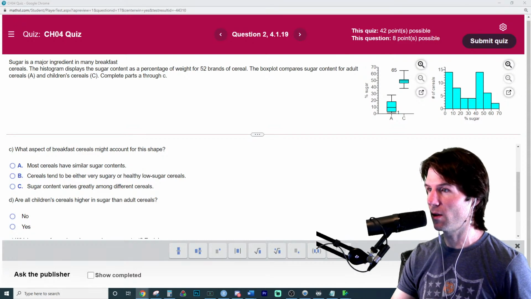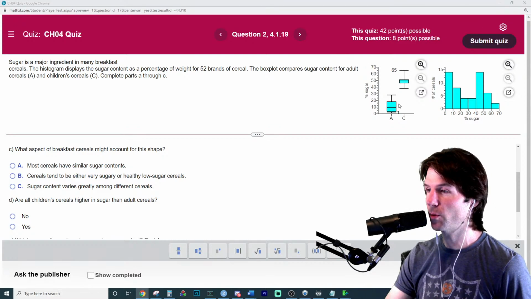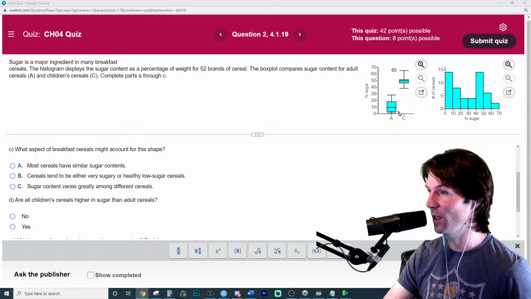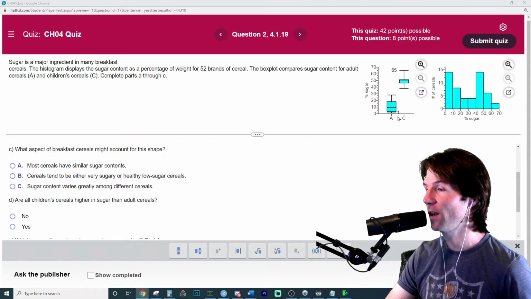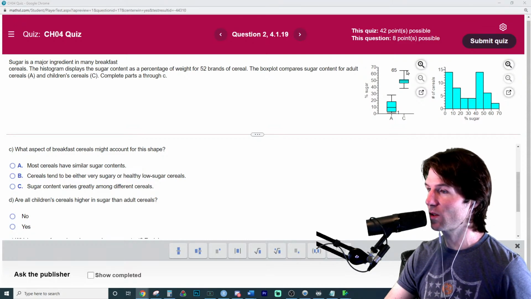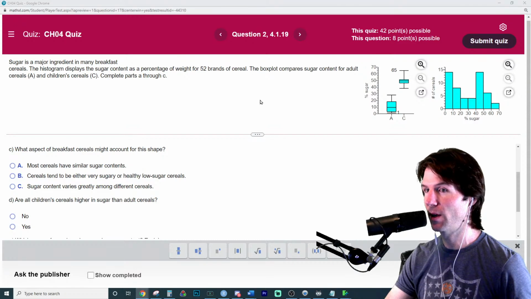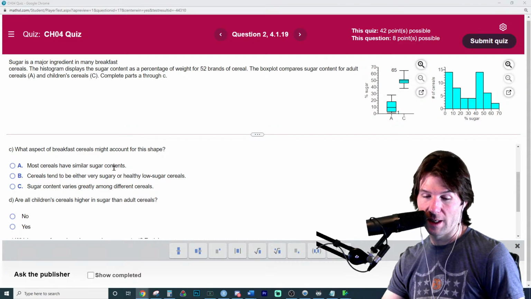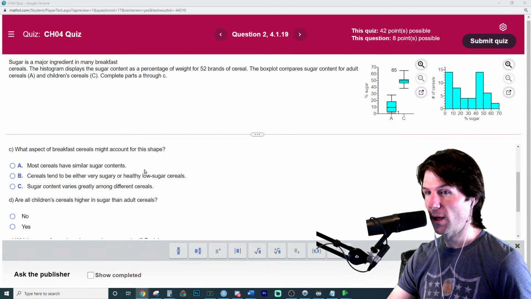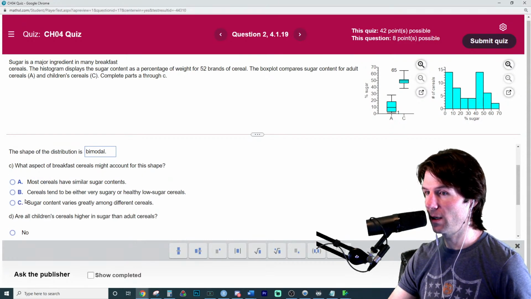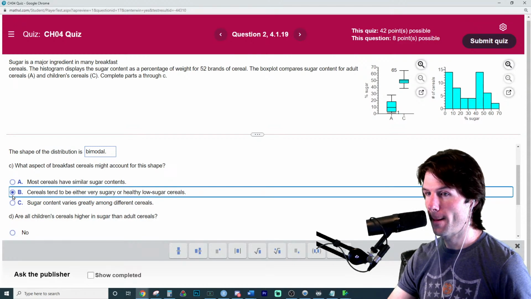When you look at this right here, you really have adult cereals, which are boring, like Fiber One, which has like 1 gram of sugar. And then you've got Fruit Loops, Lucky Charms, Rice Krispies Treats cereal, all the good stuff. So I would say when you look at this, they don't have similar sugar content. There's variation. Cereals tend to be either very sugary or low in sugar. That's true, but it's not the variation, it's the modal areas.